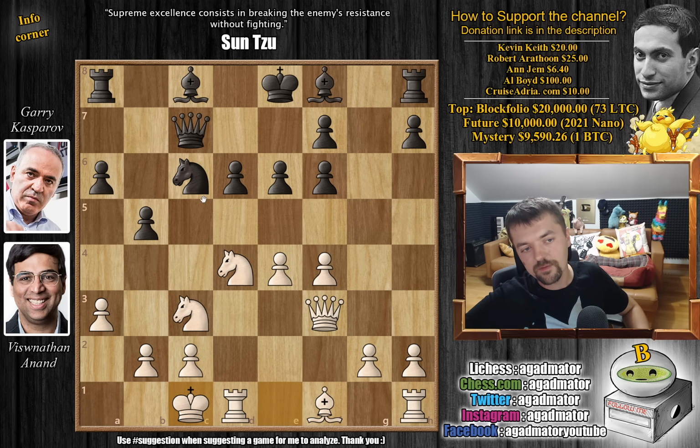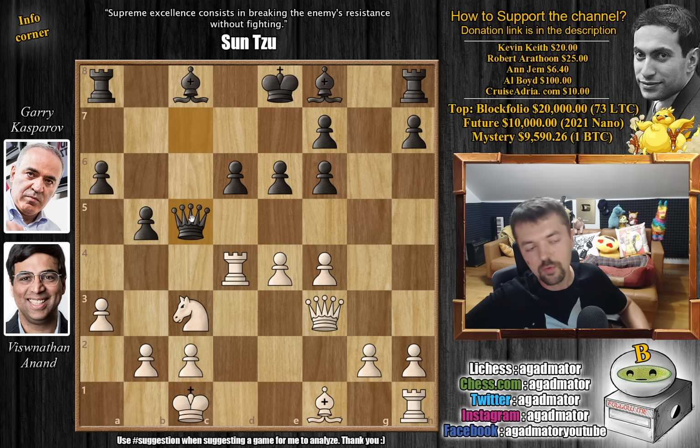So Kasparov trades off a pair of knights on d4, we have knight captures on d4, rook captures, and now queen to c5, activating the queen to a much more active square with tempo, attacking the rook here. Later on you're probably going to play something like rook to b8, try and push b4 and attack the white king. So Anand doesn't go for queen to d1, which is a known move here that simply defends the rook. Anand brings the rook back to d3, and it is now, as of move 13, that we have a completely new game. So let's see how Garry continues this game.